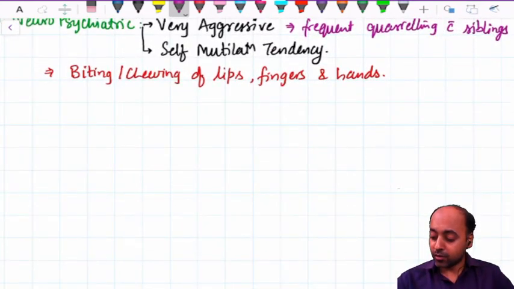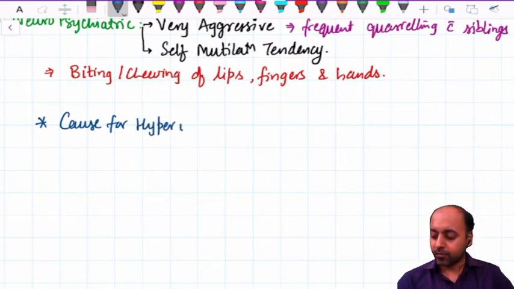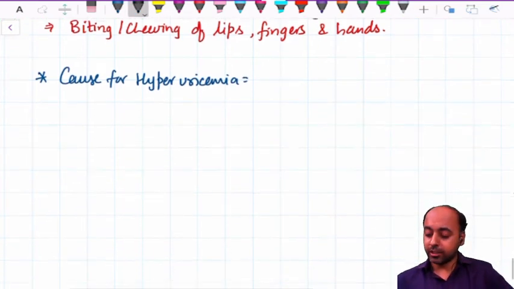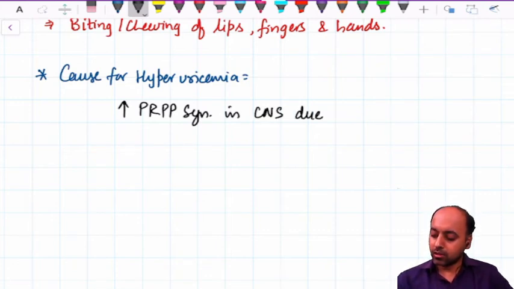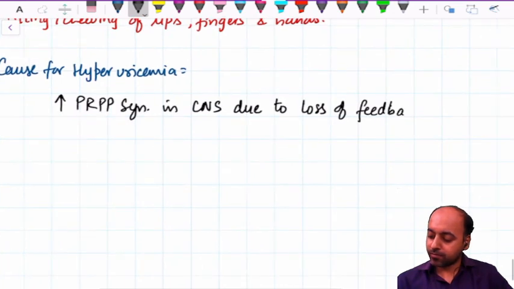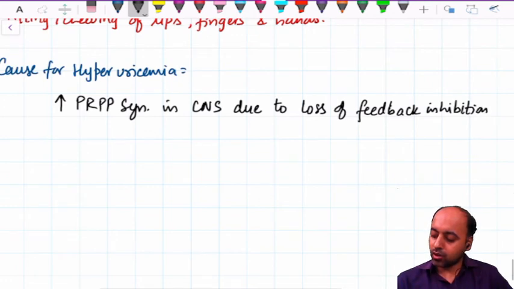A very common viva question is, what is the cause for hyperuricemia? Without going into the detail, let me tell you, the hyperuricemia is due to increased PRPP synthesis in CNS due to loss of feedback inhibition.